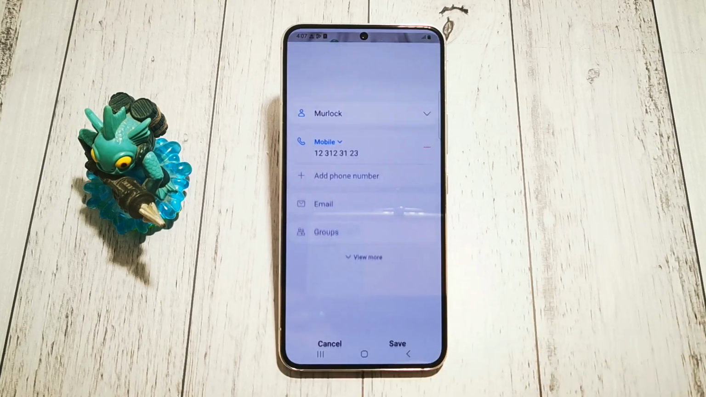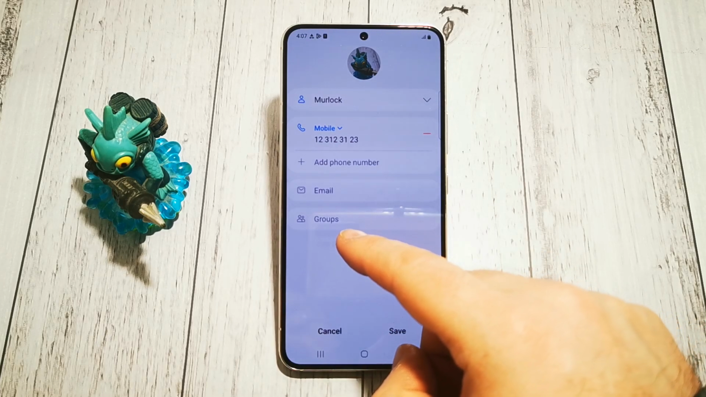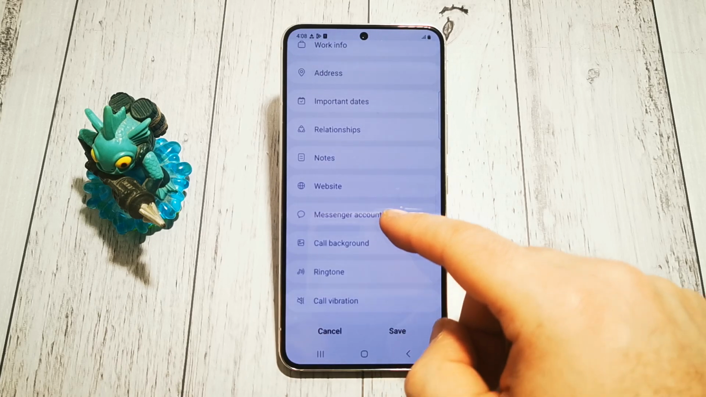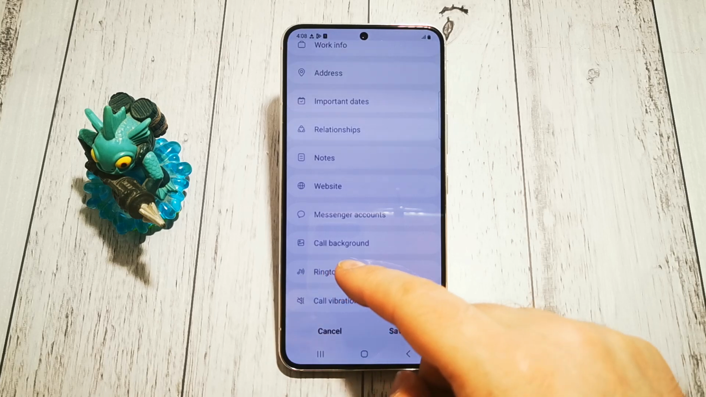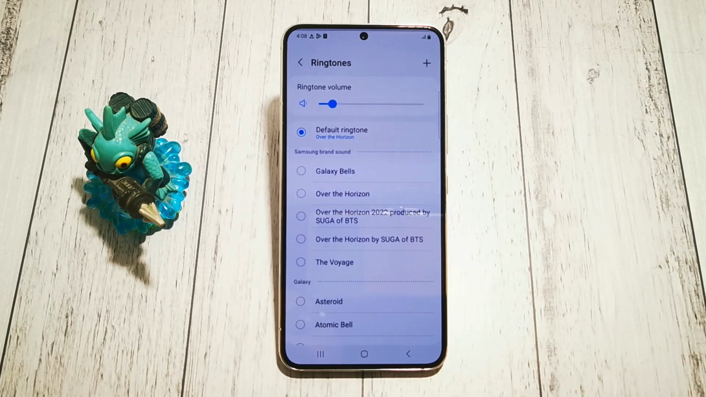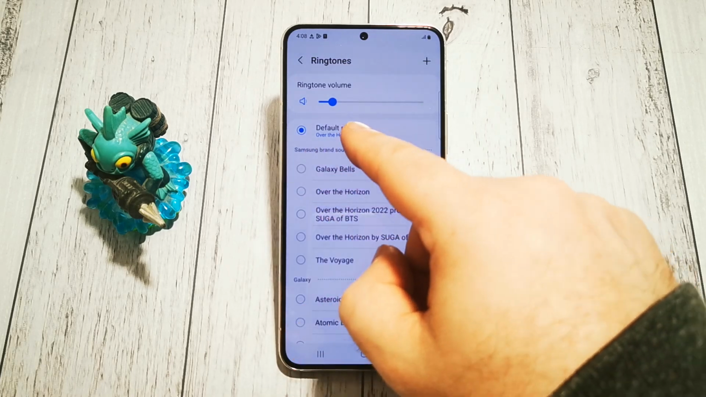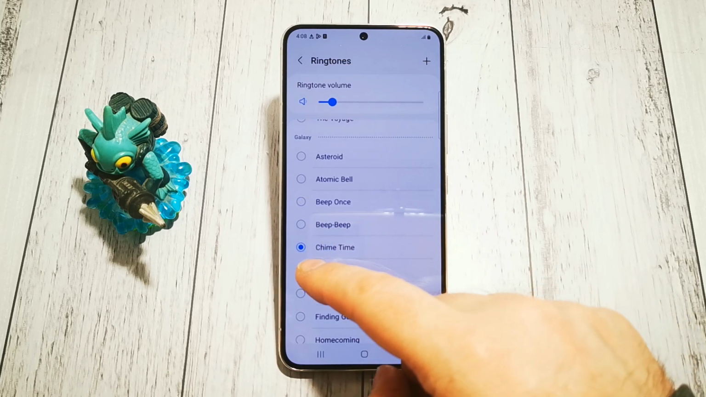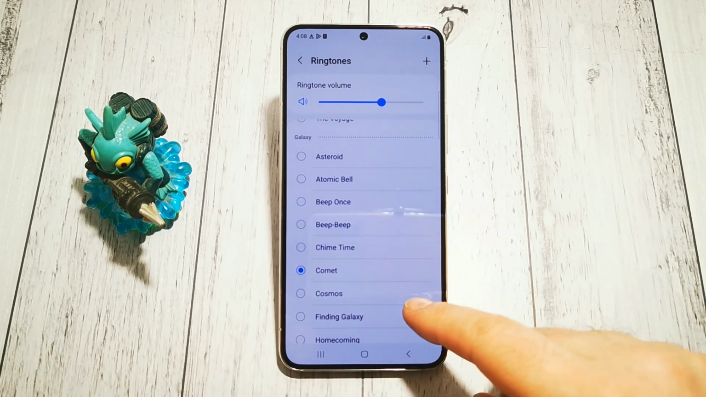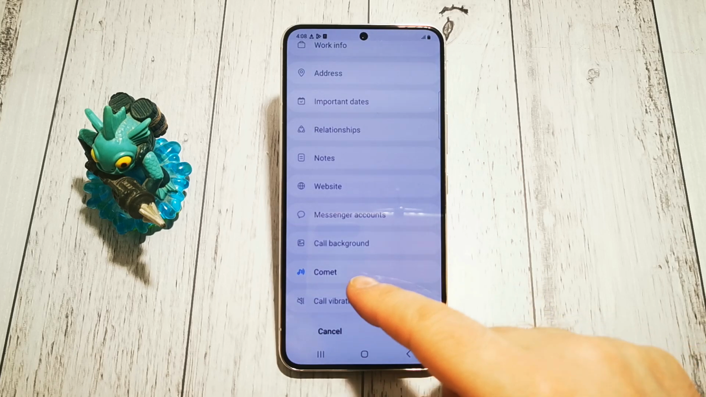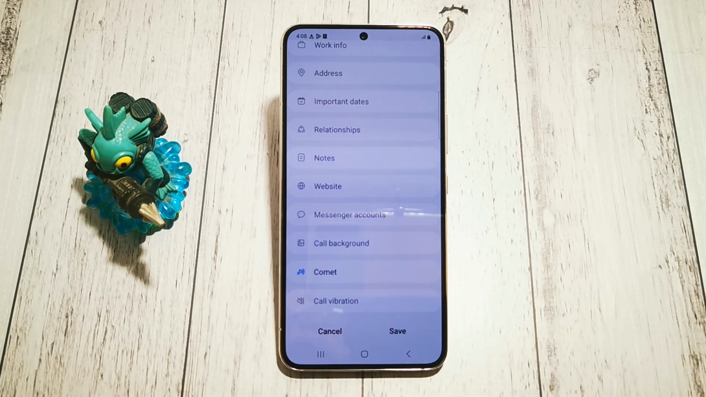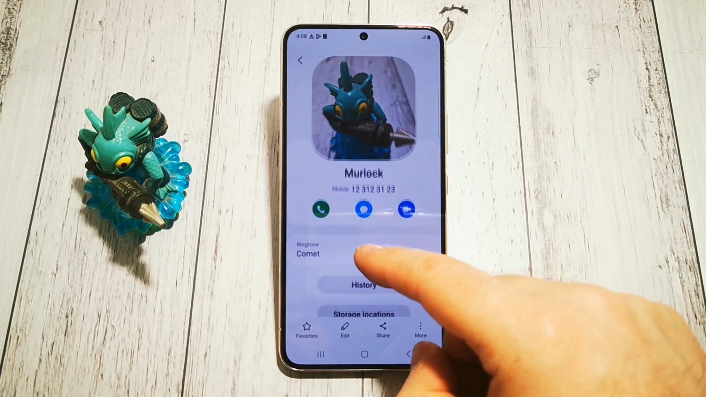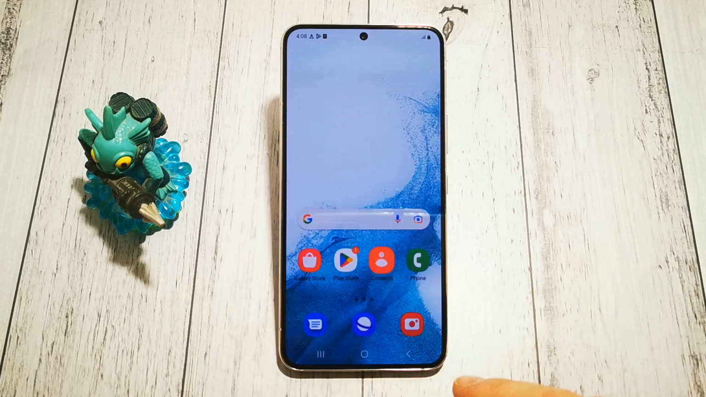And we have the edit function. We need to tap it to view more, and here we have all the things that we can change. For example, ringtone. To change the ringtone, we have to allow this option, and now we have the default ringtone here, but let's say we want this, and now Comet is the ringtone for our Morlock. Save. As you can see, the ringtone has been changed. That's all.